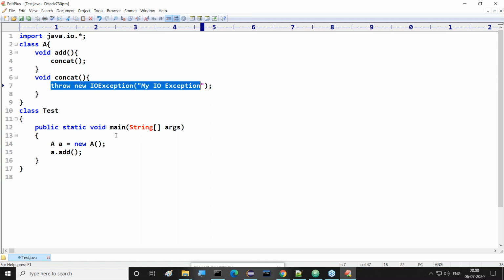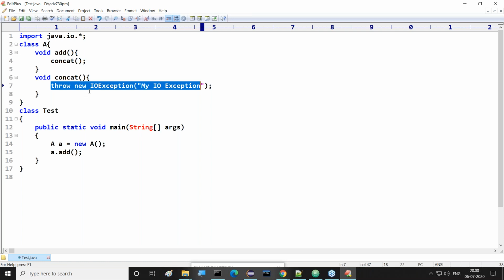Now tell me, who calls this concat method? In this program, who accesses this concat method? Please check this one. Don't say main method blindly. Concat method is called in which method? The add method. So to this add method, I want to bypass this exception.